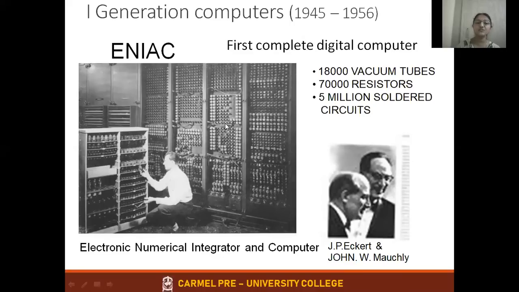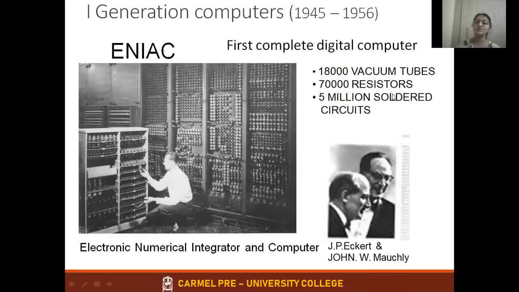What are the features of ENIAC that they could ask? What are the features of ENIAC? 18,000 vacuum tubes were used. Vacuum tubes are a basic component, but there was not just a single vacuum tube. 18,000 vacuum tubes were used.